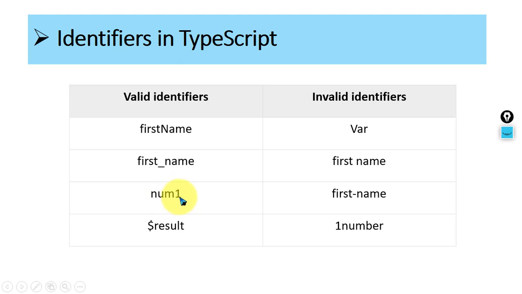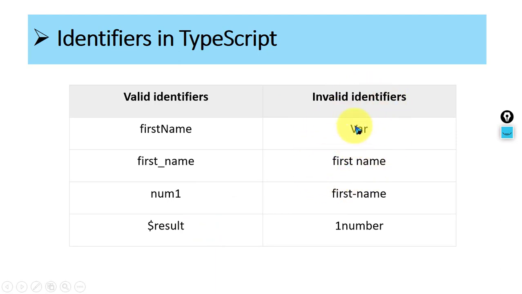Numbers you can write in between or at the end of the variable name, except at the start. And this is also valid: the dollar symbol is used, and this is valid in TypeScript. So the dollar symbol is used in $result. This is a valid identifier.